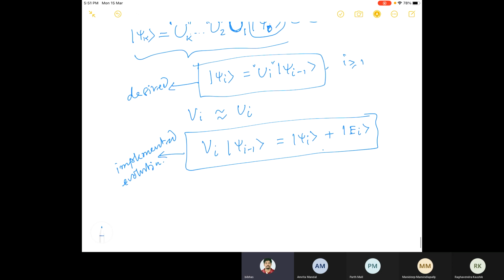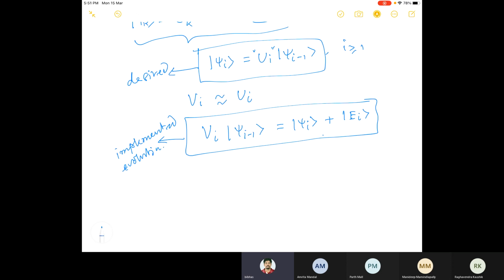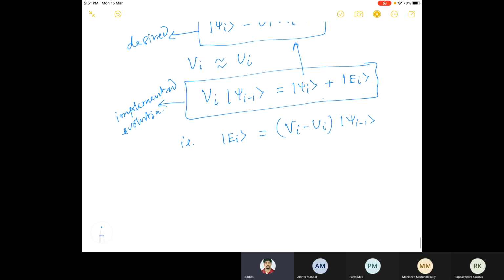And then we can ask, what is ei? From here, if ei is the error vector or error state, then since psi i is this one, we can say that this error is nothing but bi minus ui, bi minus ui times the psi i minus 1. Okay, so this is my error vector.